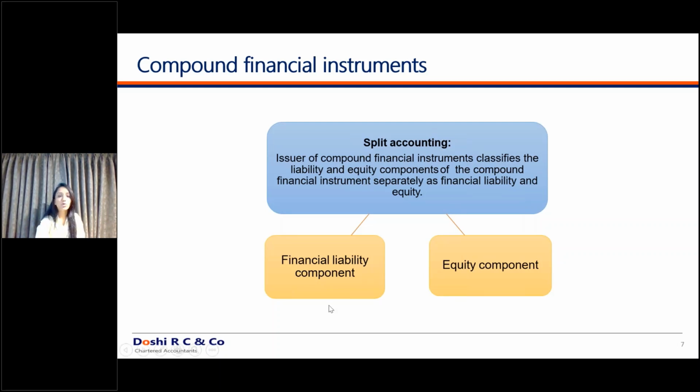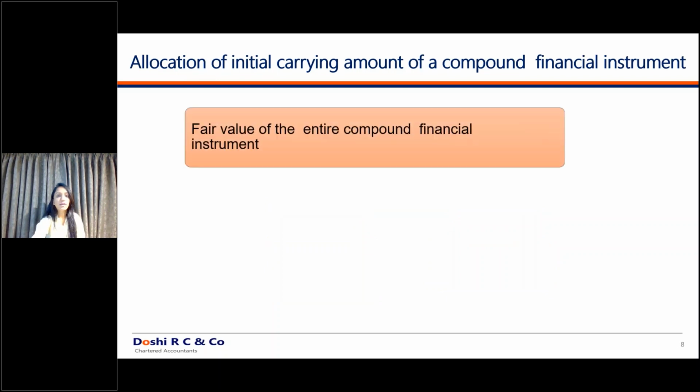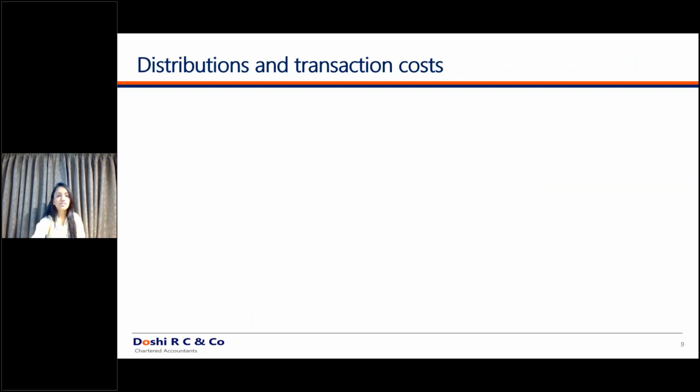Don't worry about how to do this. But just understand a generic principle that if a particular instrument contains both components, equity as well as liability, then you have to split it between an equity component and a liability component. All right. I hope it is clear to you all. Then moving ahead, we'll decide the accounting. We'll come back to these terms regarding accounting later on.